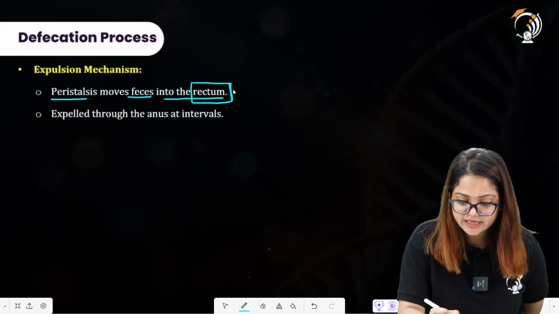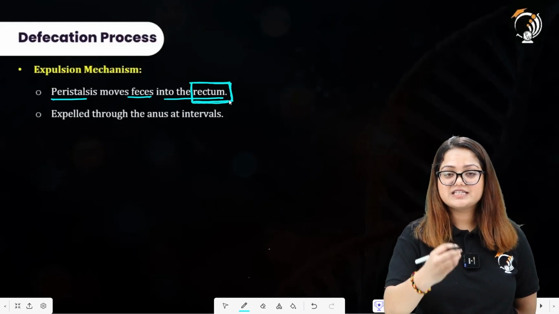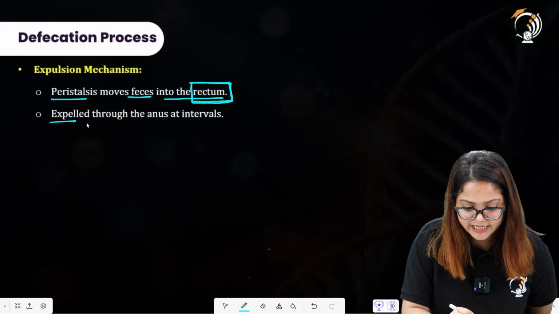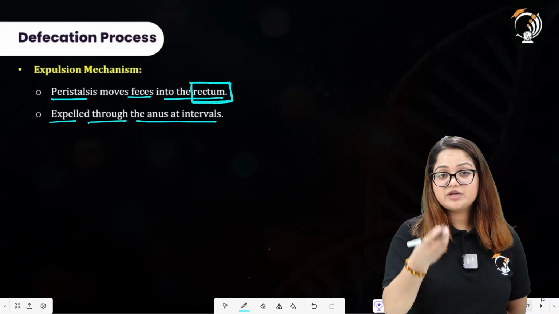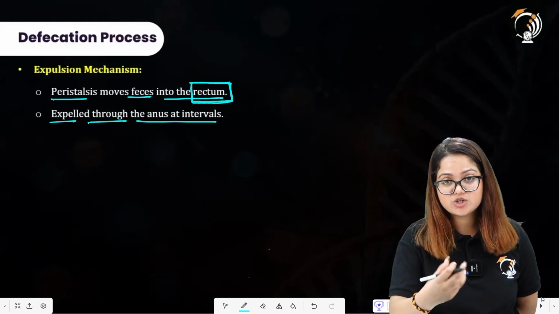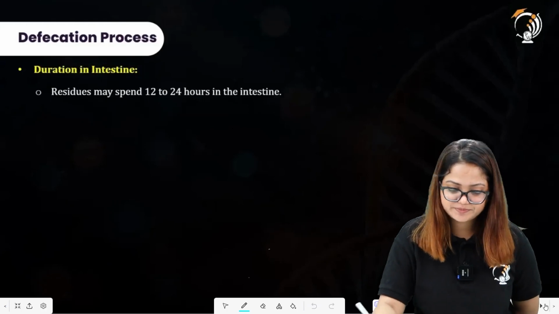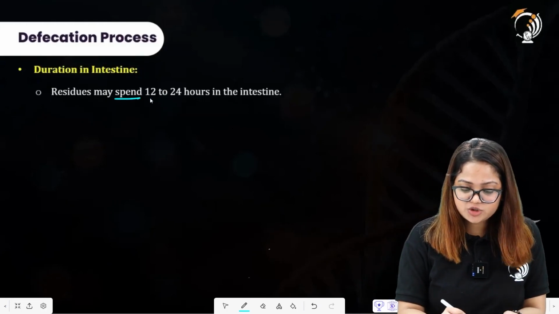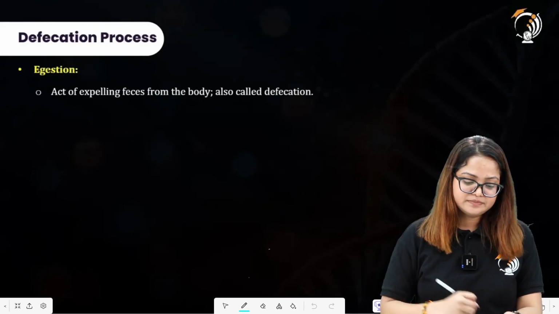Whenever there is an urge to pass this undigested food material, we will be passing it through the opening called the anus. It is expelled through the anus at intervals because there are rhythmic contraction and relaxation, so passing of the feces will also occur at intervals. Duration in intestine. Residues may spend 12 to 24 hours in the intestine.